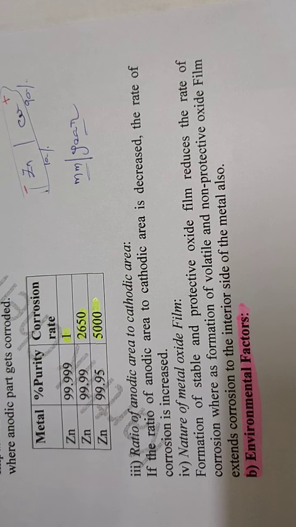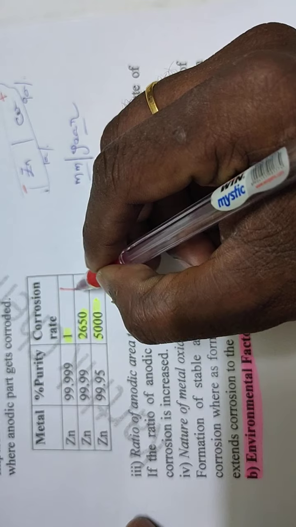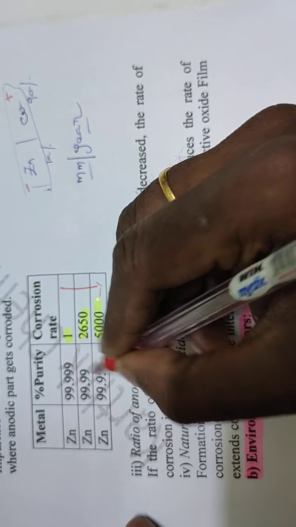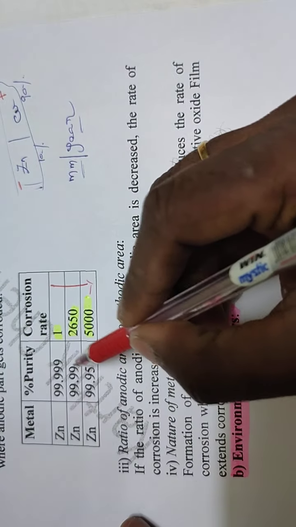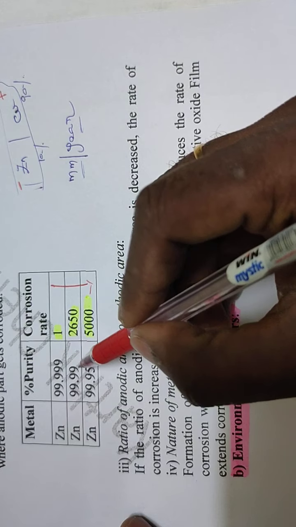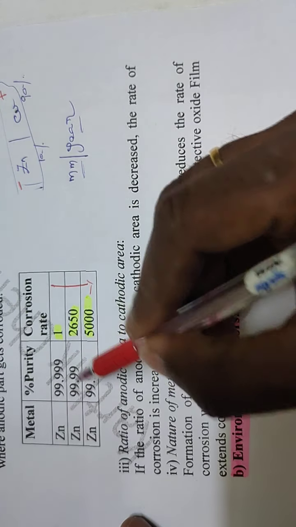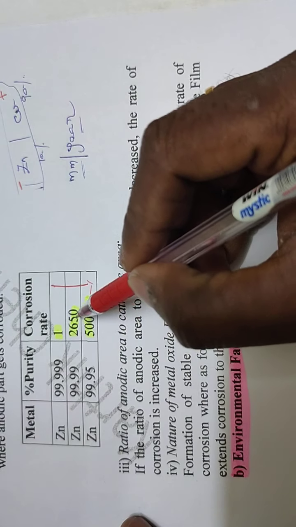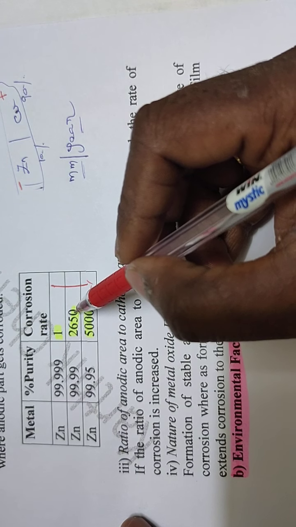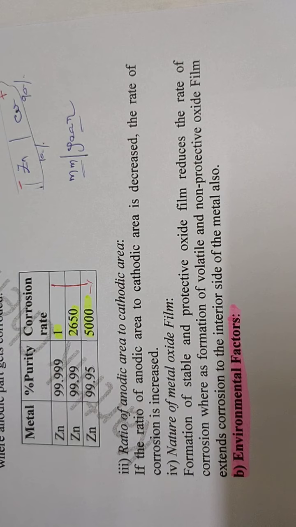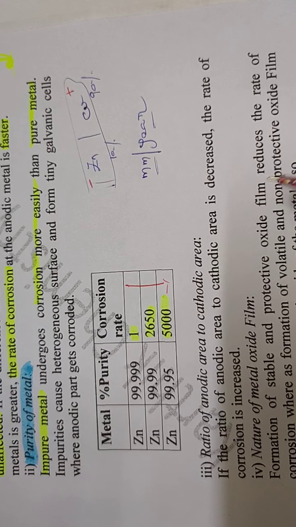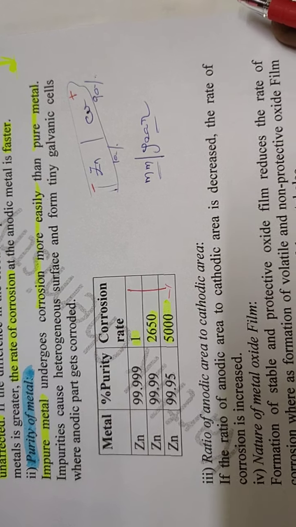See here how the corrosion rate increases with a small change in impurities. The change in impurity is very negligible, 99.99, 99.95, but the corrosion rate is very high. So the corrosion rate also depends on the purity of metal.